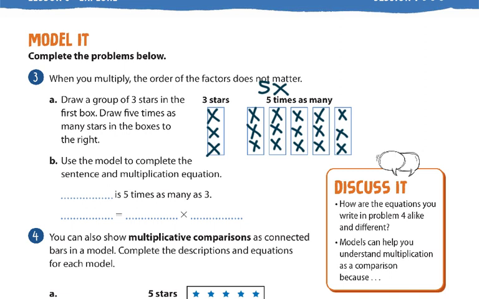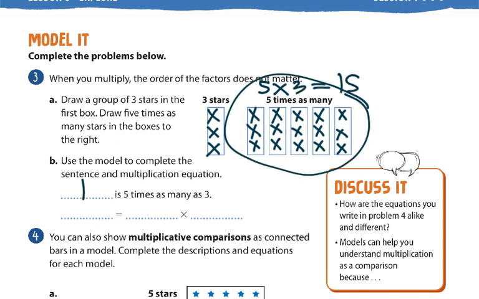Okay, so how many X's do we draw in all right here? So I say 15. The word is the same thing as an equal sign. 15 is 5. T-I-M-E-S is a multiplication symbol. As many as, and I put a 3. Then they want us to simplify it by writing it just in math.